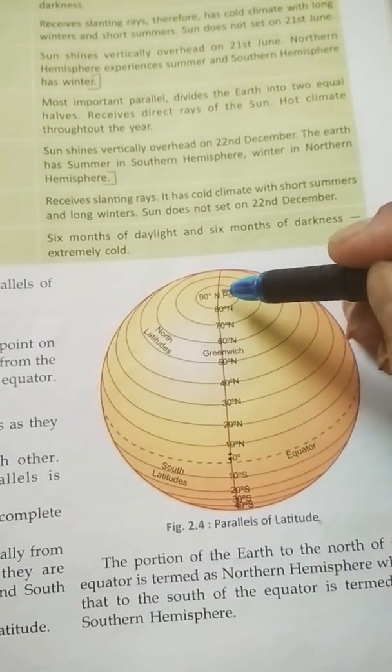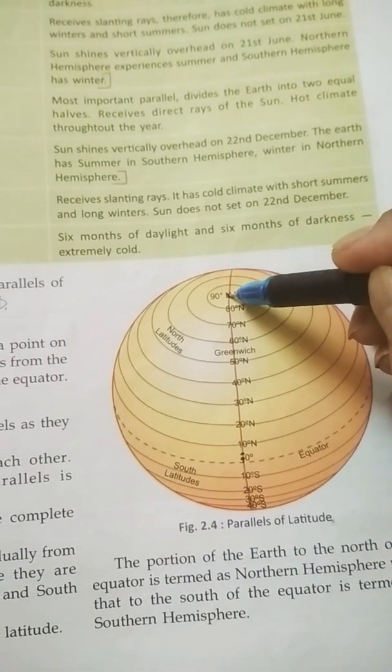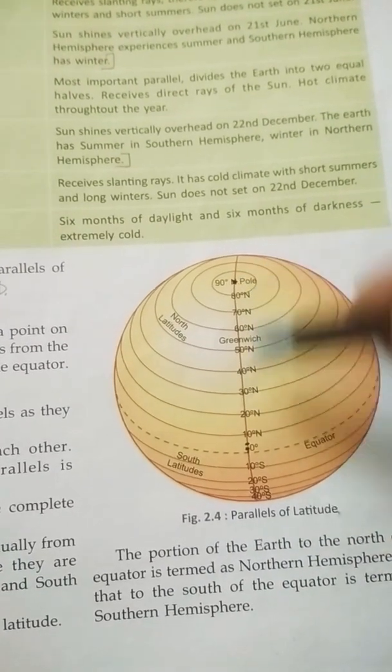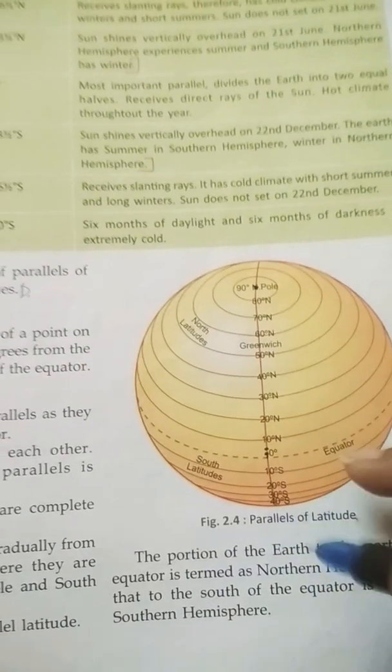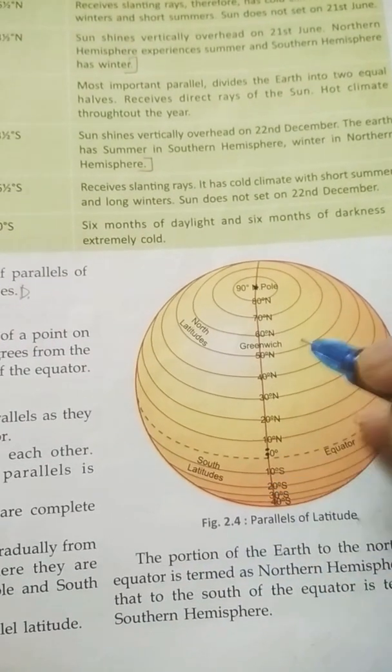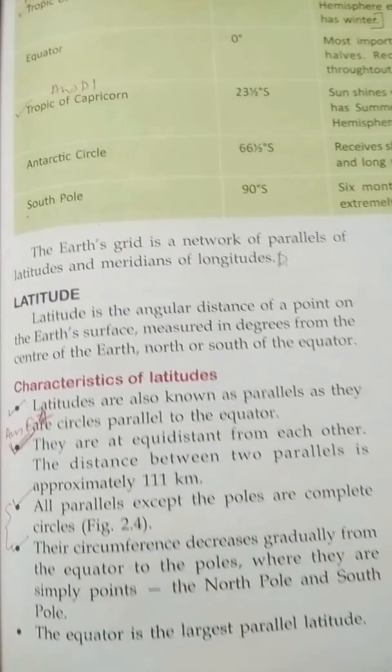Number 3, all parallels except the poles are complete circles. As I told you, all the other parallels are complete circles. Only the poles are points. They are not circles, they are points. This is visible: the North Pole is visible and the South Pole is below it. So it is also a point. It is not a circle.